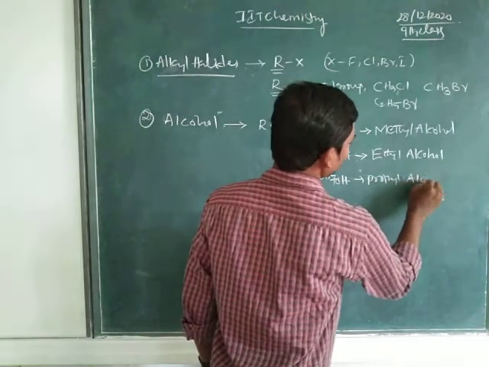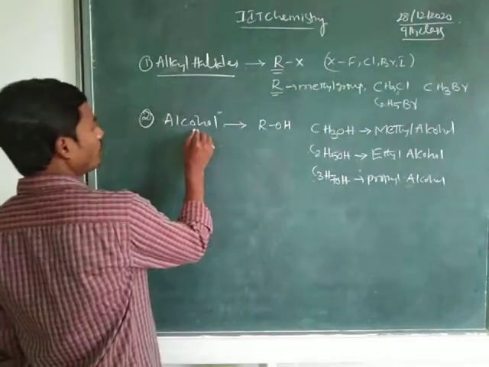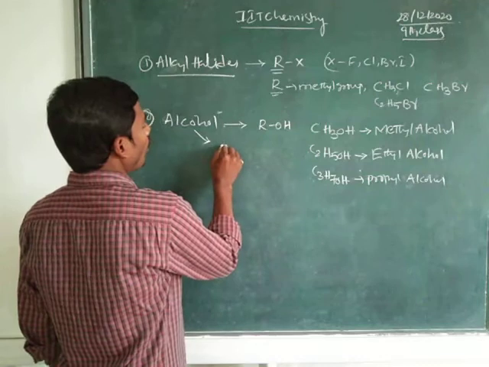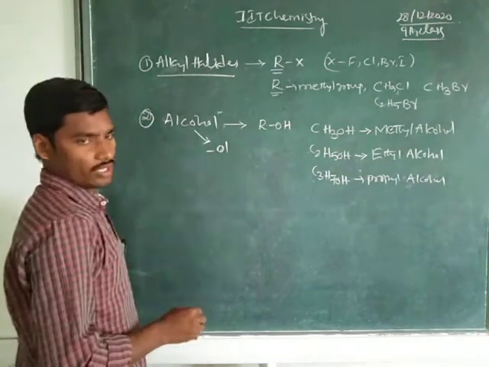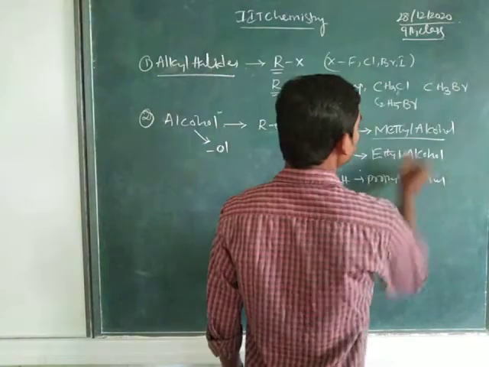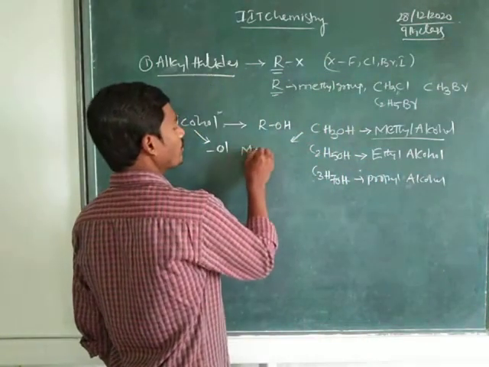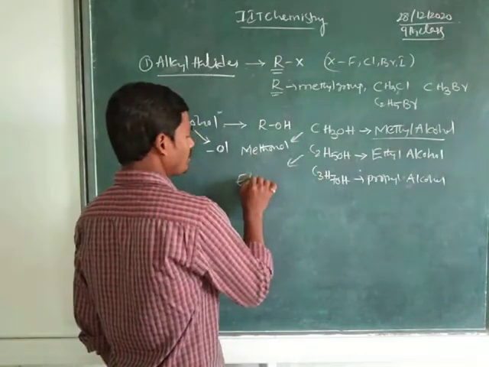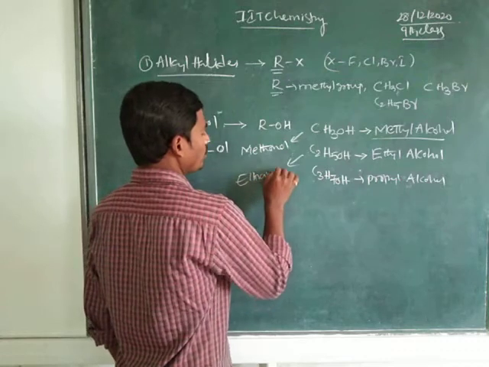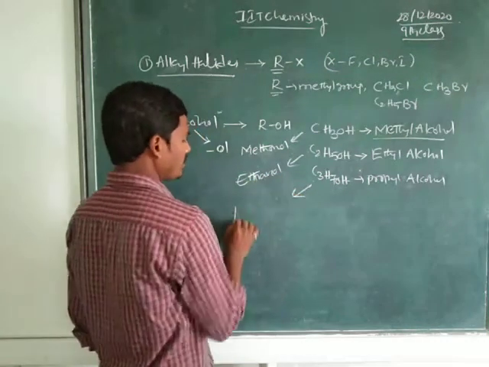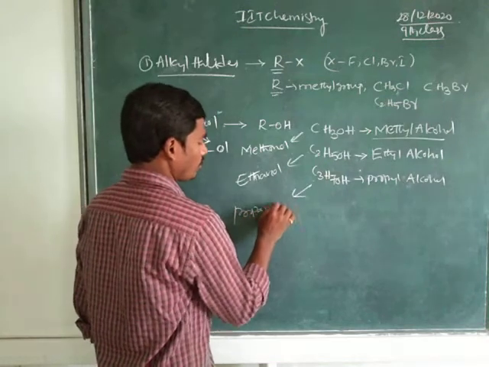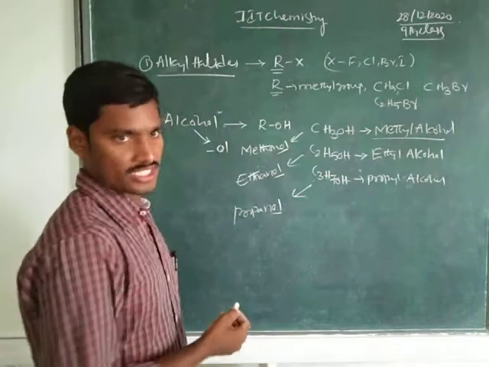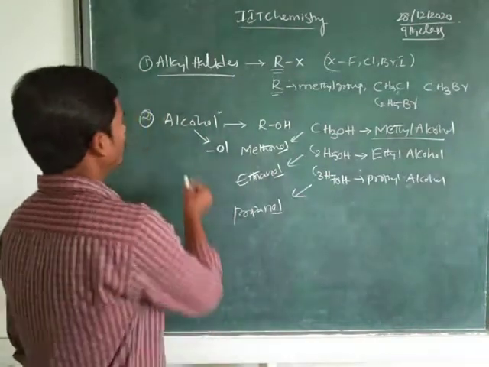For alcohol we add the suffix, what is it, children? The suffix is ol. Based on that, methyl alcohol we also consider as methanol, then ethanol, then propanol. See here, methanol, ethanol, propanol, like that. So this is the second functional group, alcohol.